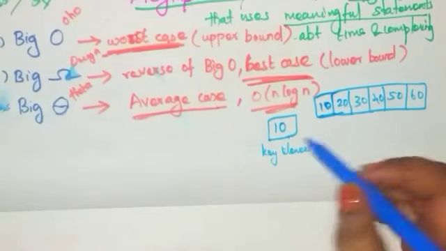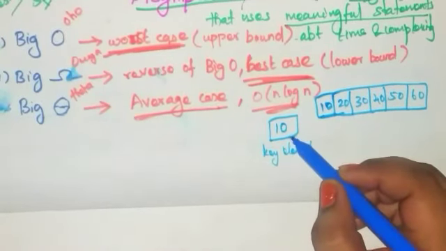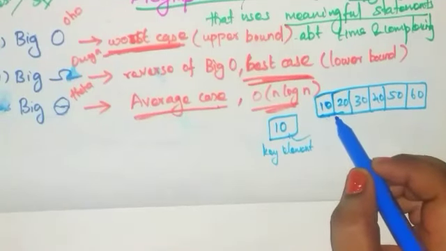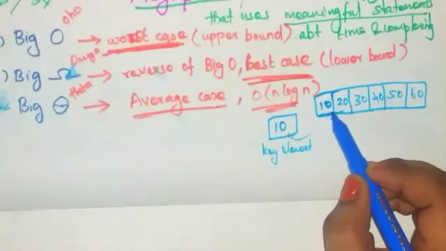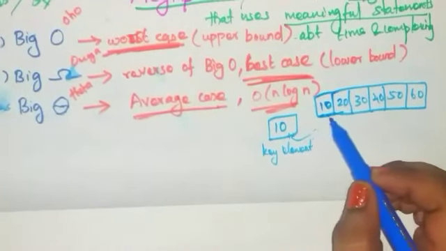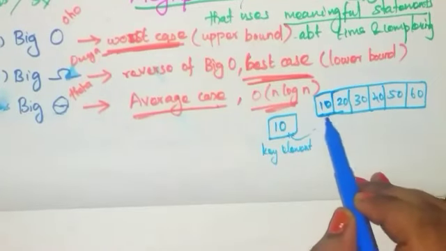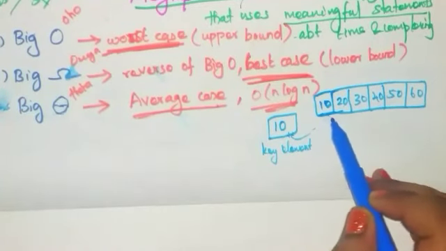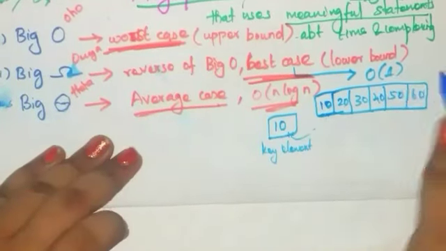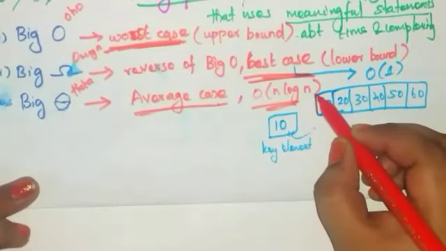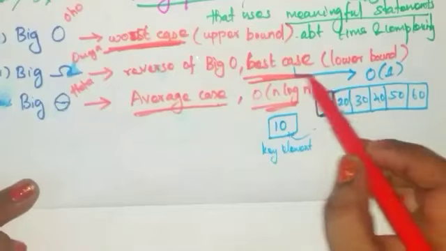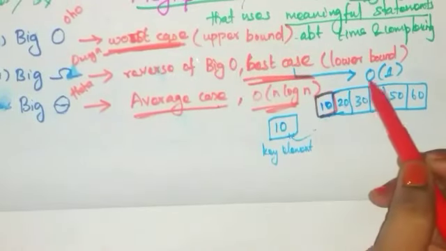So compare this value with the first element. This is 10. This is also 10. So if the first element in the list matches the key element, it is called best case efficiency because only one comparison is enough. So it is expressed as order of 1. Order of 1 means you found the key element 10 in the first place in the list. This is called best case efficiency of an algorithm.